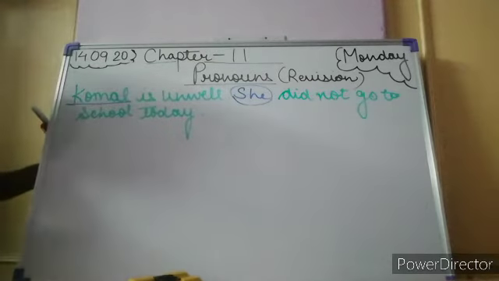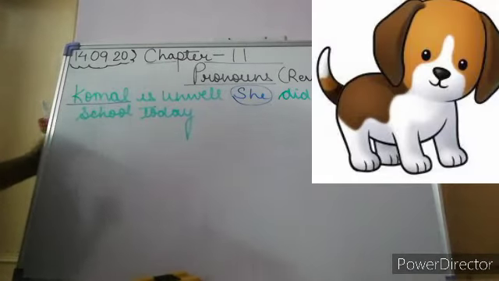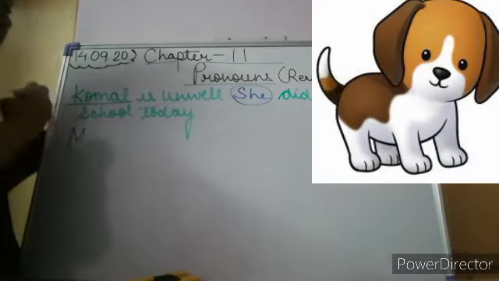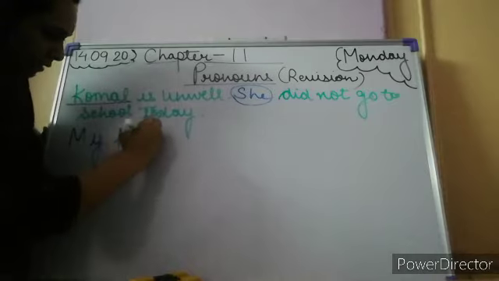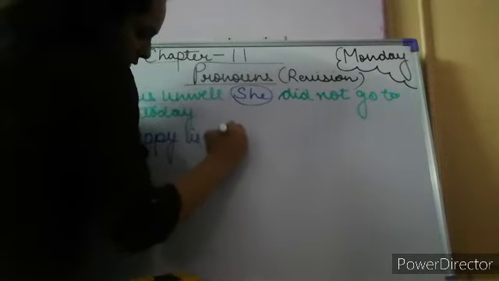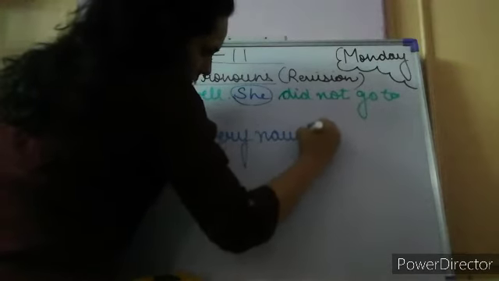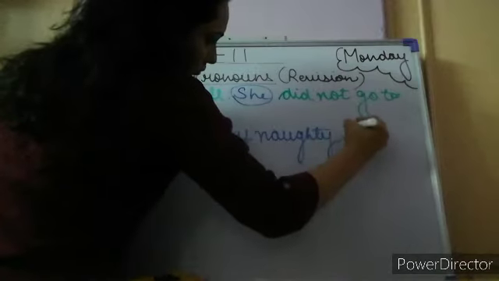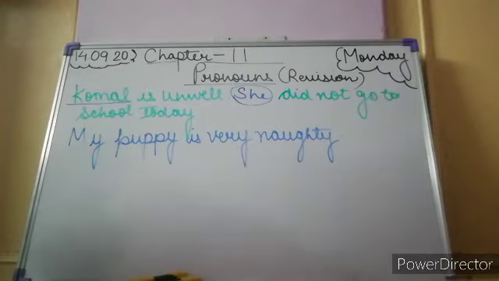Right? Now let's look at this next picture. This is my puppy, and you know my puppy is very naughty. So we can say my puppy is very naughty. You know what? It charges at people's ankles.